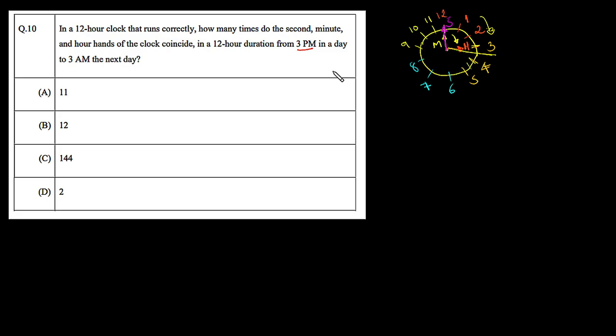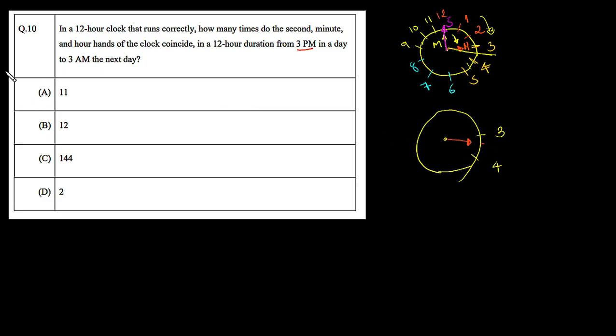So now let's again draw the rough diagram for this. Our main focus is only between 3 o'clock and 4 o'clock. So here we have 3 and here we have 4. Somewhere in between 3 and 4 our hour hand is indicating in this direction.